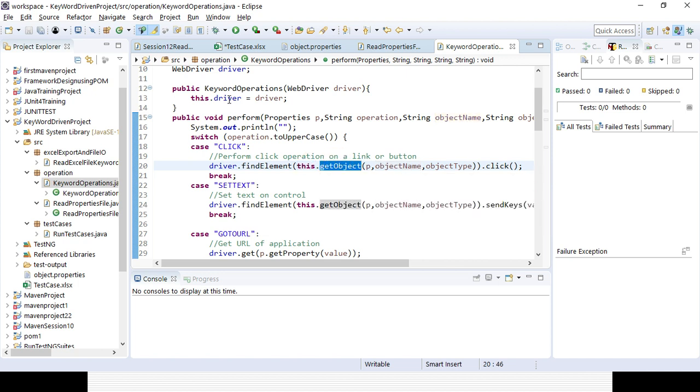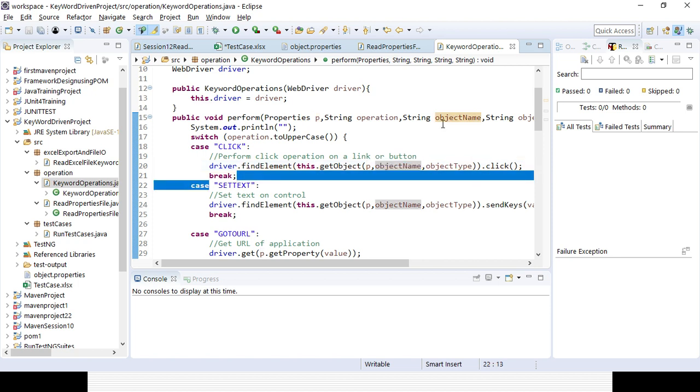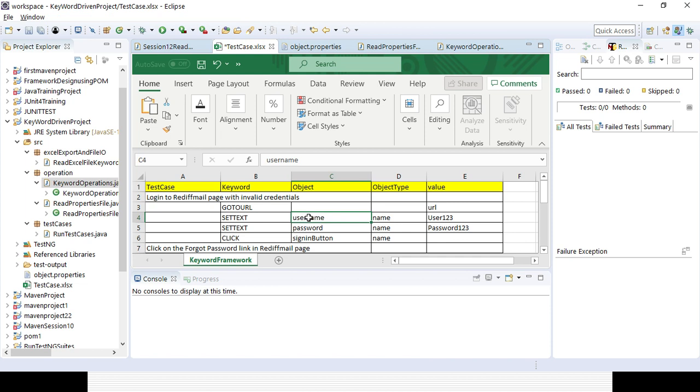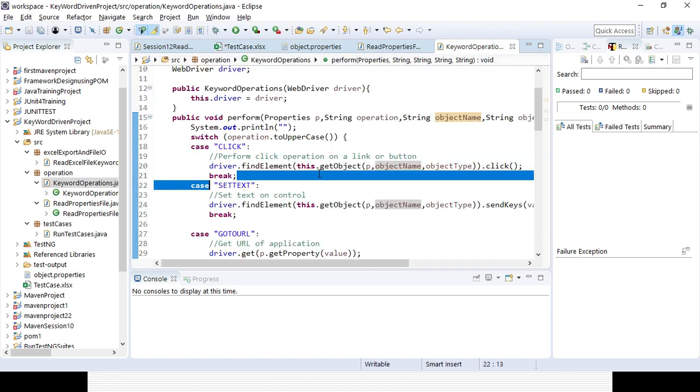From the driver, this.driver, I will be using getObject, and this is my properties variable, and this is my object name, and this is my object type. So I want to click on that object name, and this is my object type, that means the reference here, and I want to click here. In case it is matching, I will break immediately.